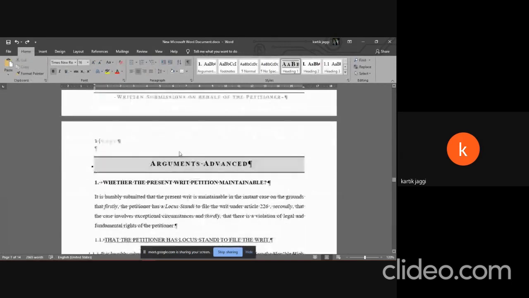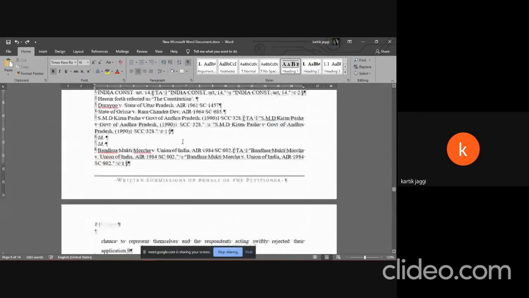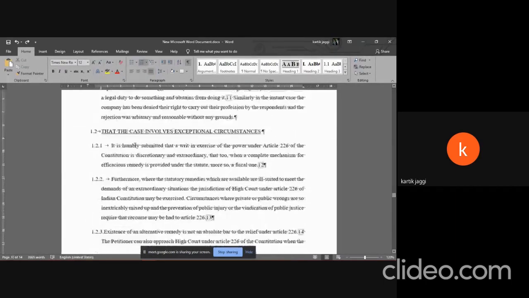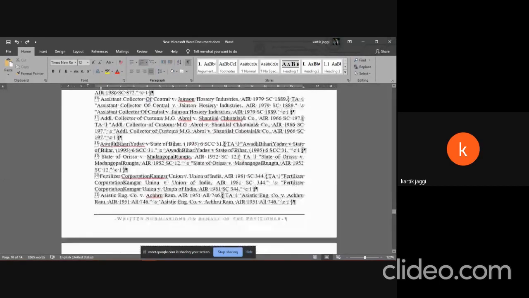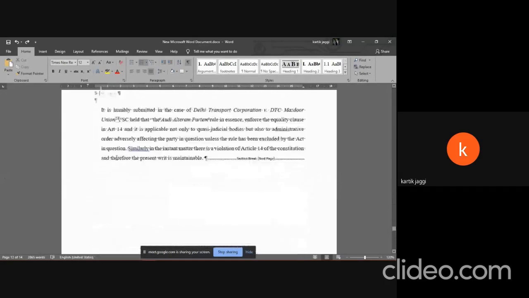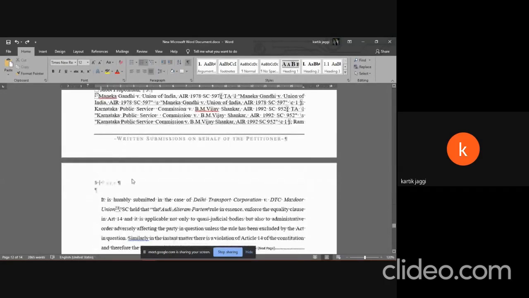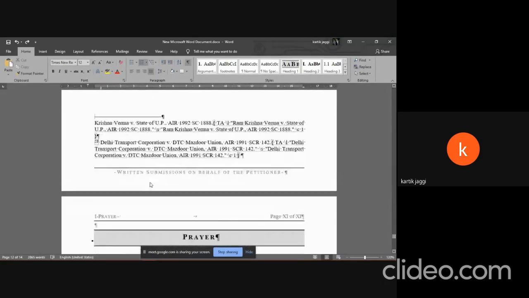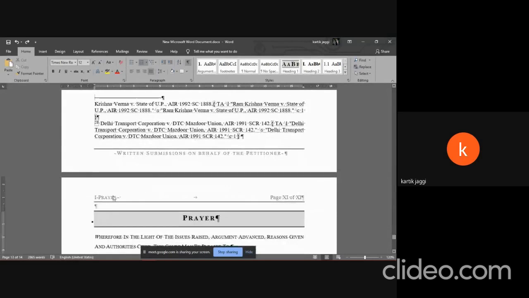Okay. So again, now because arguments advanced is a continuous section and there is no section break in between, the page numbers automatically get updated. 3, 4. Though it is good practice to always ensure that Word hasn't messed it up, because Word will never fail to surprise you.